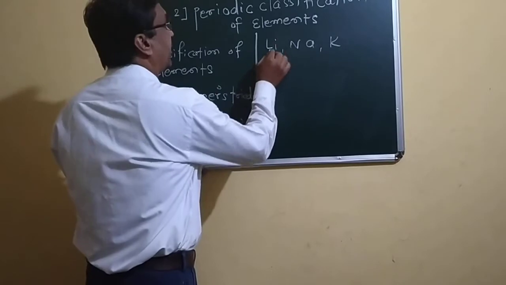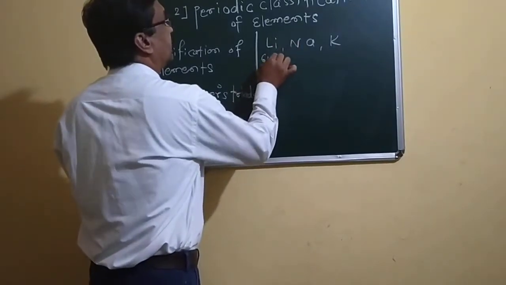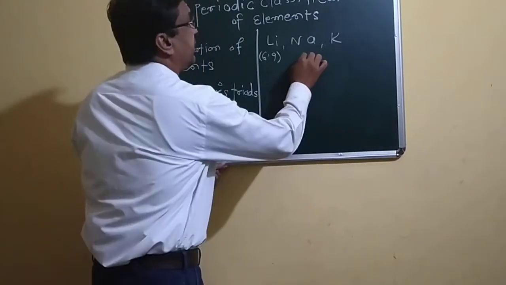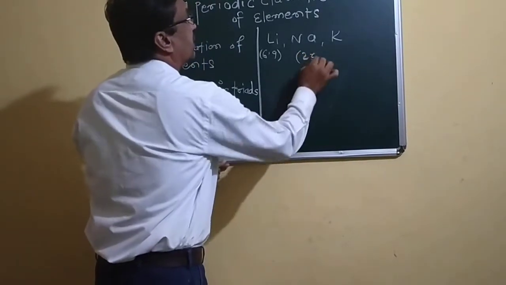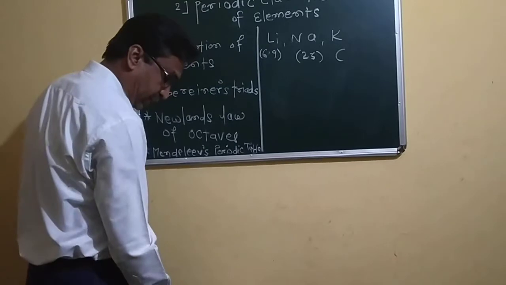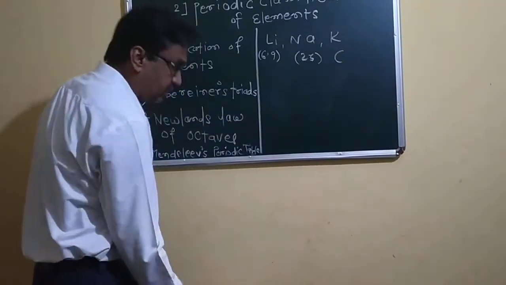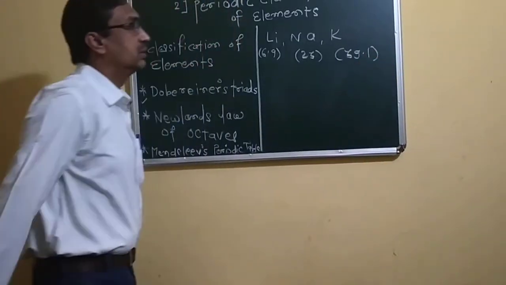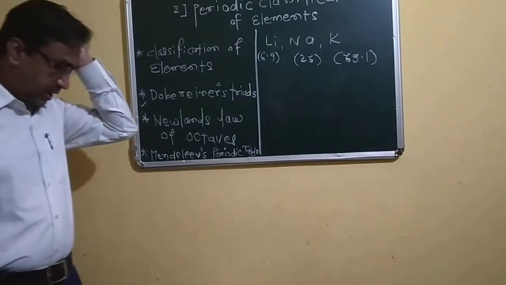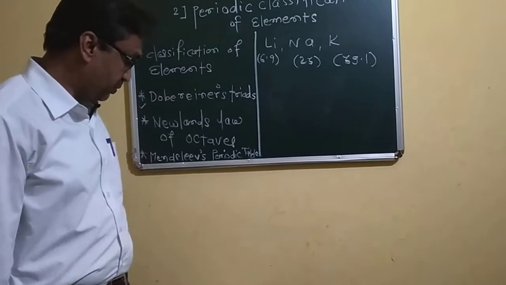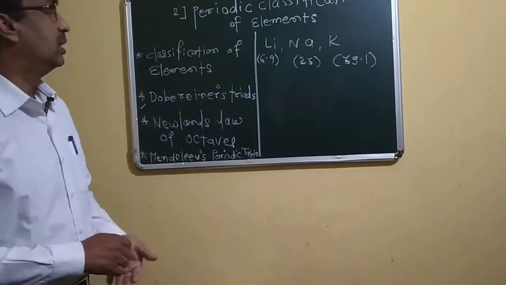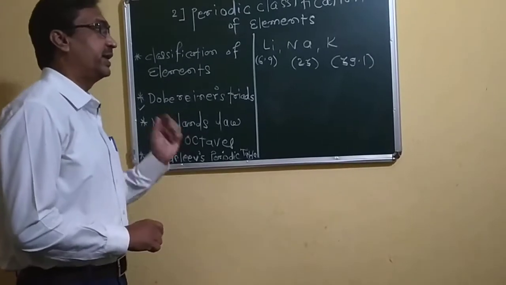Lithium has atomic mass 6.9, sodium has atomic mass 23, and potassium has 39.1. Okay, there are others: calcium, strontium, barium, and chlorine, bromine and iodine. These are the triads he found at that time.